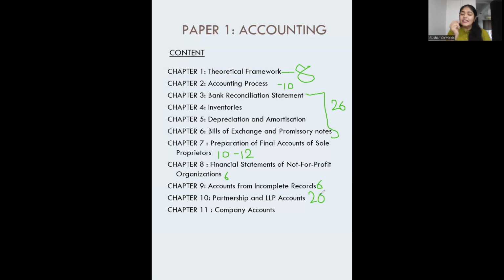And I've given you a little insight of all the chapters, so that it doesn't feel like you've been told something we are not aware of. This is just giving you a little insight of every chapter. Then coming to chapter 11, which is company accounts.